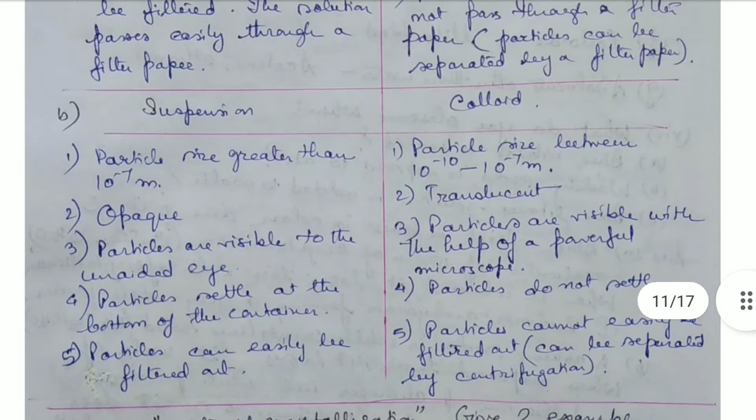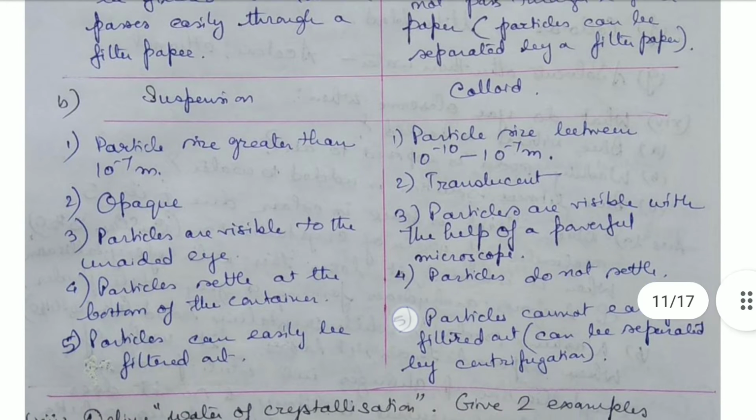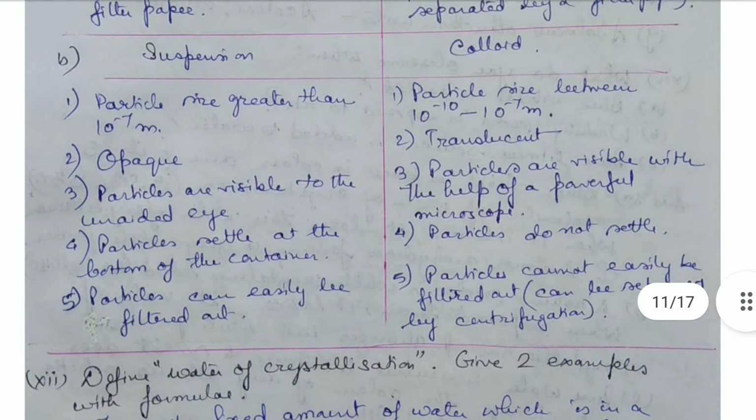Then the difference between suspension and colloid. For a suspension the particle size is greater than 10 to the power minus 7 microns, whereas colloids have particle size between 10 to the power minus 10 and 10 to the power minus 7 microns. Suspensions are opaque in nature, whereas a colloid is translucent.